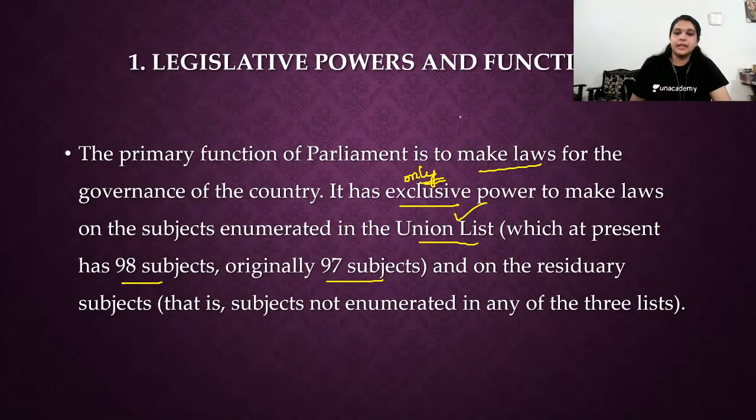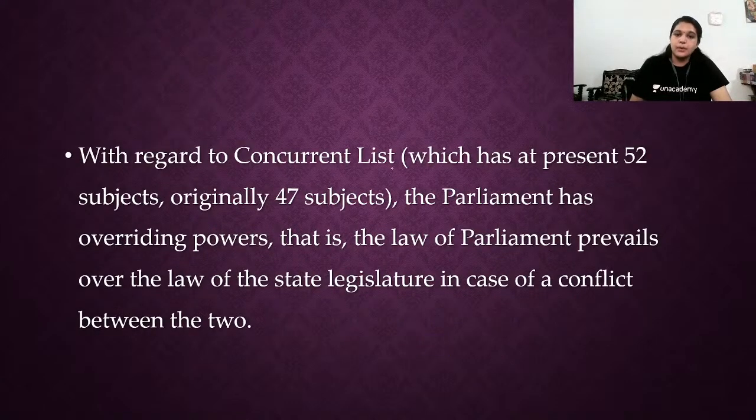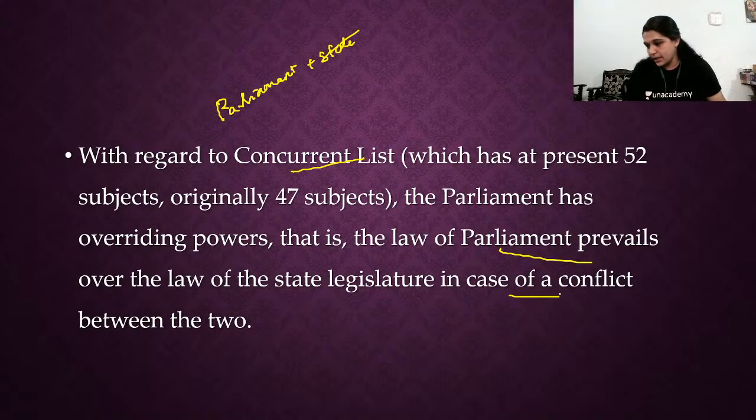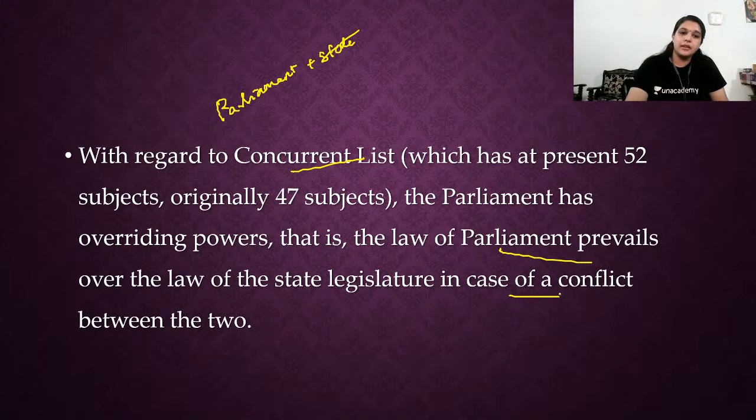On the residuary subjects, parliament has an exclusive power, that is, parliament only can make law in terms of the union list and residuary power. This is number one. And then with regard to the concurrent list, we know very well parliament can make law and state also can make law. And parliament has overriding power, that is, the law of parliament prevails in case of conflict, that we know very well.